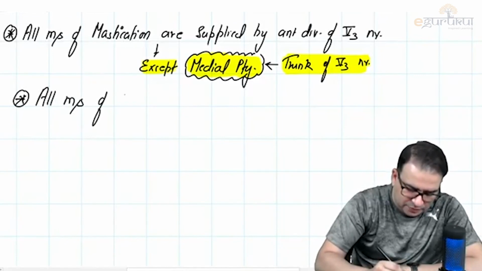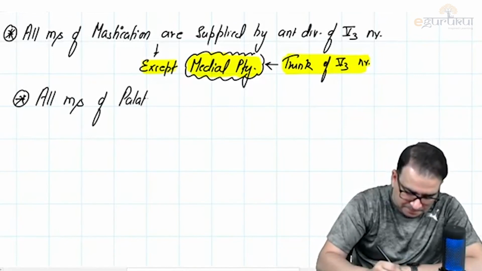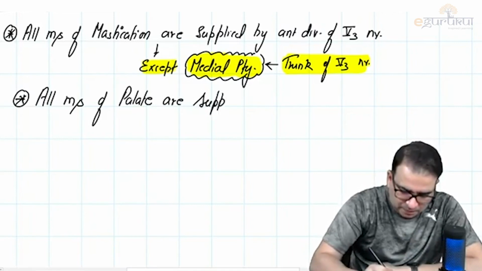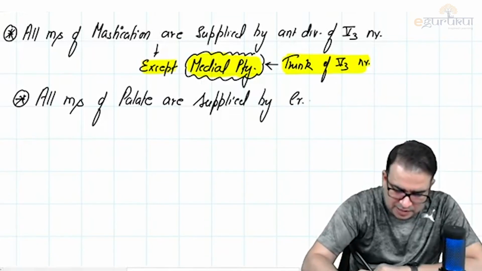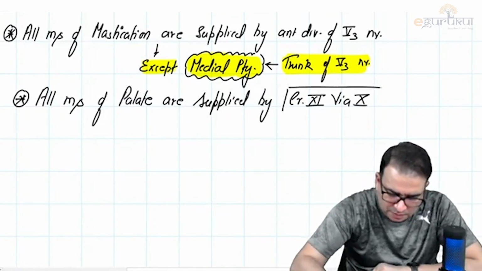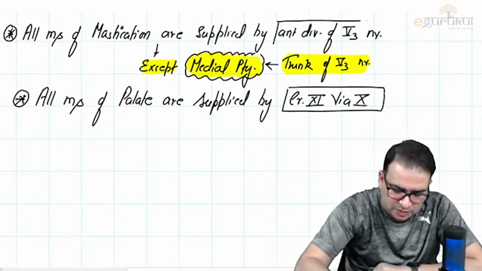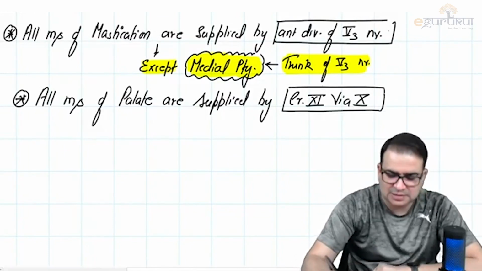All muscles of palate, which we discussed today, are supplied by the cranial accessory nerve via vagus. Using the vagus nerve only, right? All muscles of palate are supplied by cranial accessory via vagus.